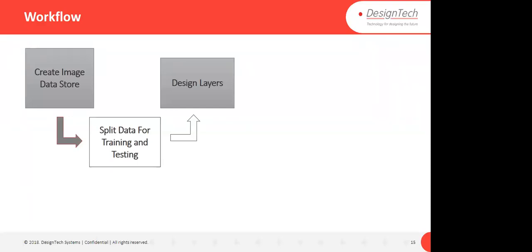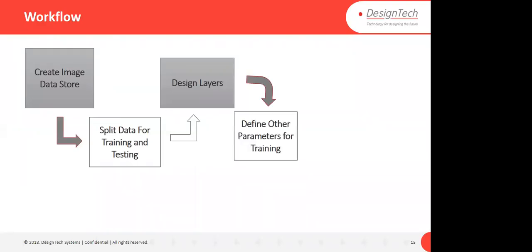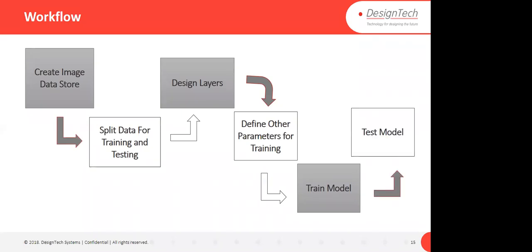Then further we design the layers. After designing the layers, we provide the parameters: what solver I am going to use, what kind of initial learning rate there will be. So there are some options which you can provide before training. Okay, after providing the parameter options, we train that model. After training, we test the model, and further we deploy the model.